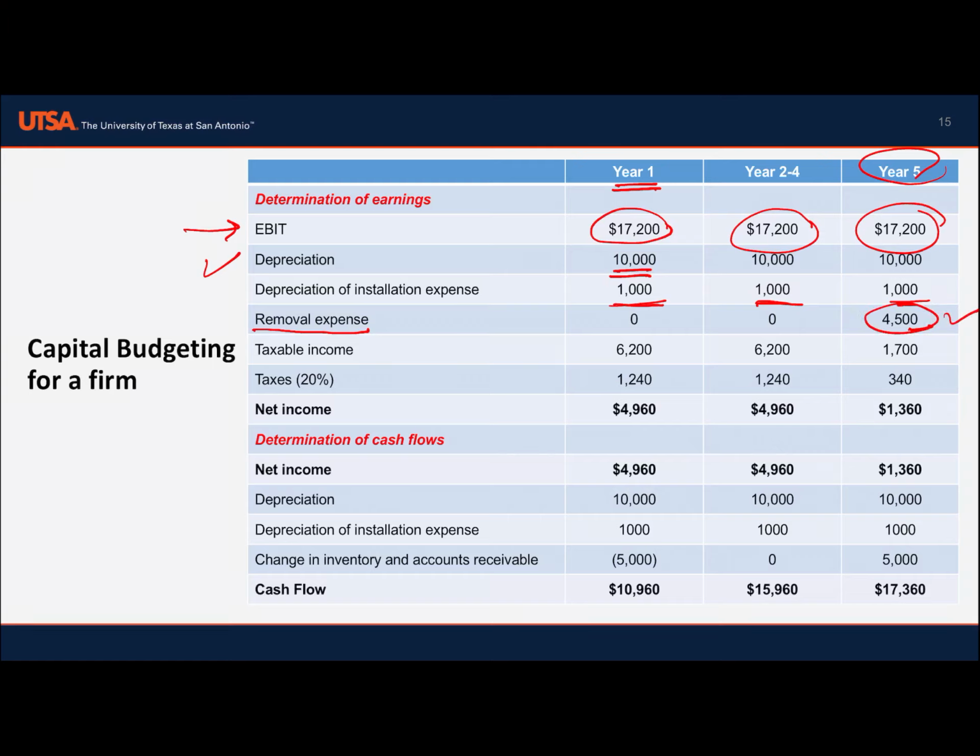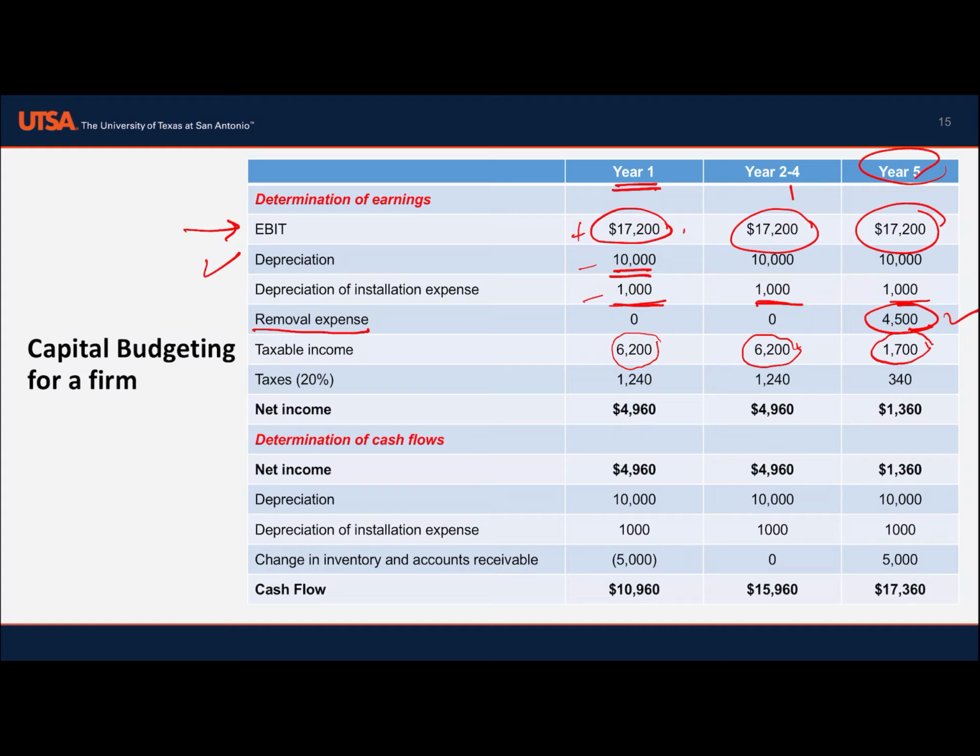What was the taxable income? We subtract the depreciation from earnings before interest and tax. These are negative. We subtract 11,000 from 17,200, so we find 6,200. It's the same for all of them, and in the last year we also subtract the removal cost of 4,500, and we find the taxable income.